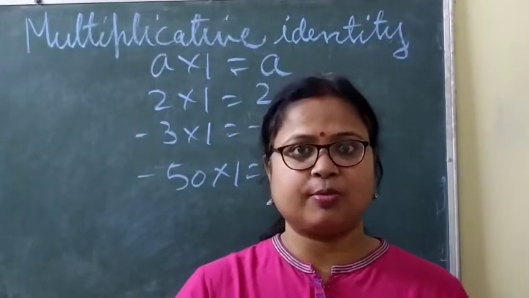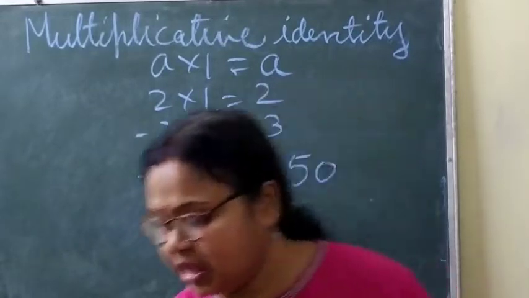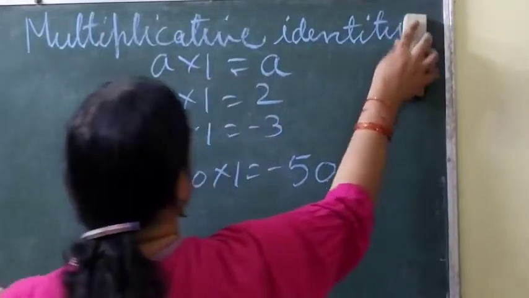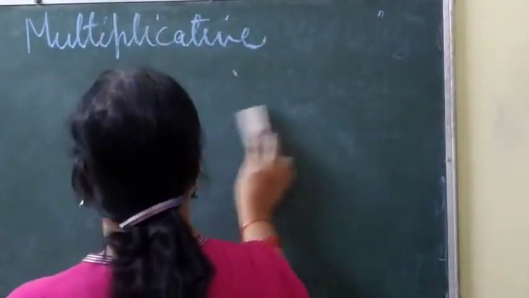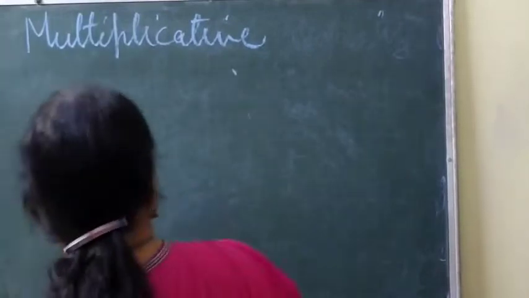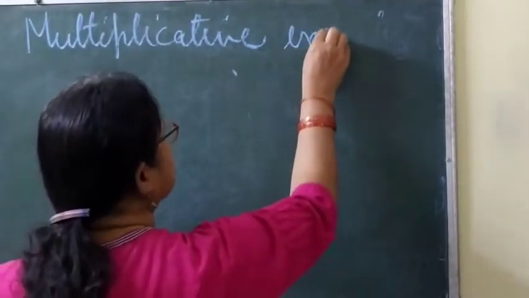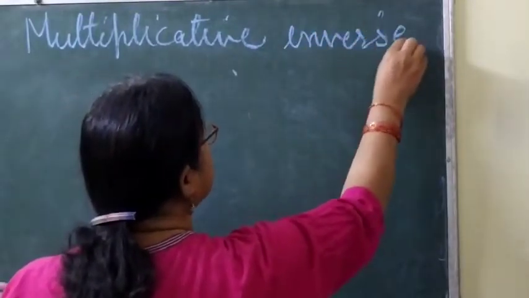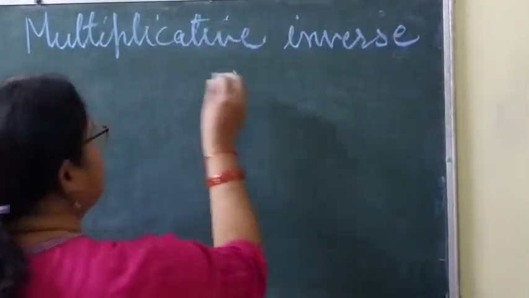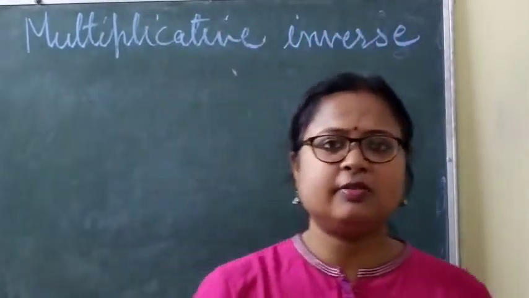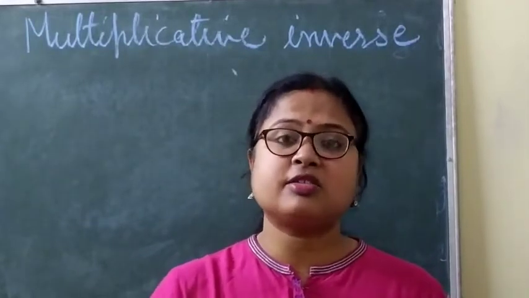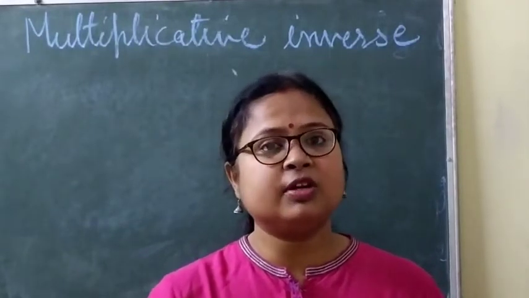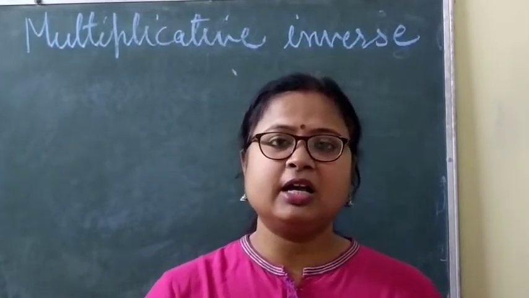Multiplicative inverse property. In multiplicative inverse, according to this property, if any number is a, then its multiplicative inverse will be 1 by a.